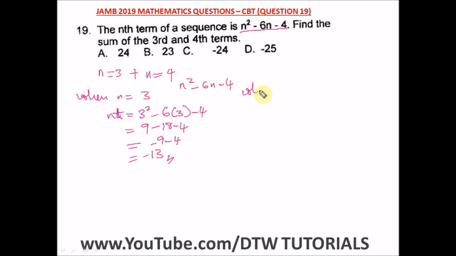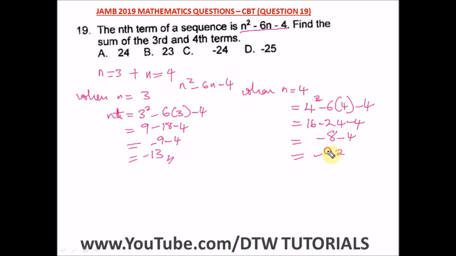So when n is equal to 4, what are we going to get? This will be 4 squared minus 6 bracket 4 minus 4. So what's 4 squared? That's 16, minus 6 times 4 will give us 24, minus 4. Okay, so 16 minus 24 will give us minus 8, and minus 8 minus 4 will give us minus 12. Okay, so we have minus 12.